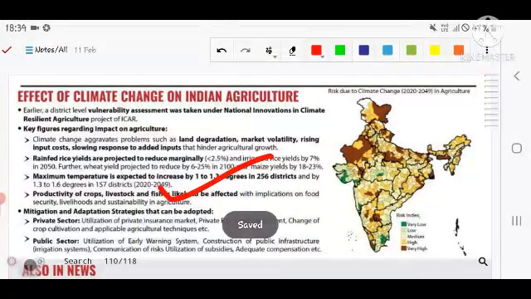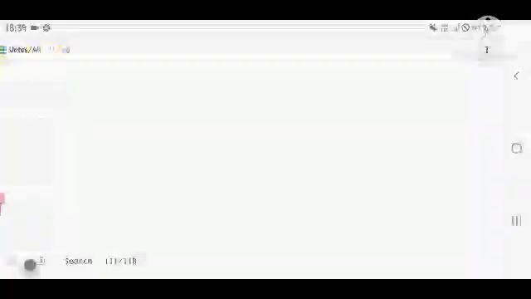Effect of climate change on Indian agriculture. So that is the thing. The report is published here. Let's see the next thing.